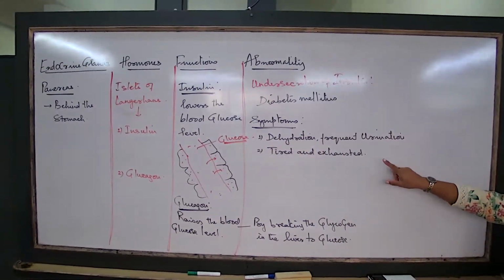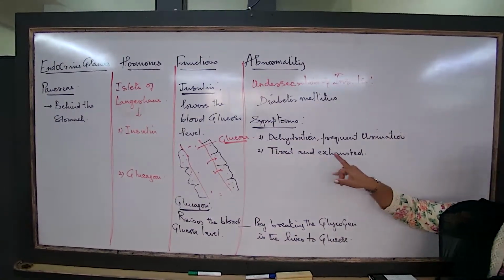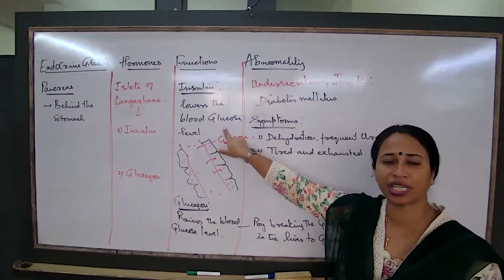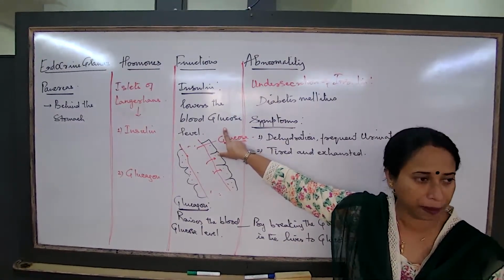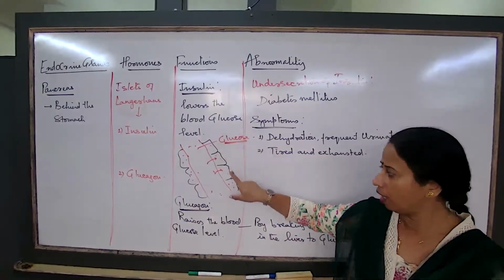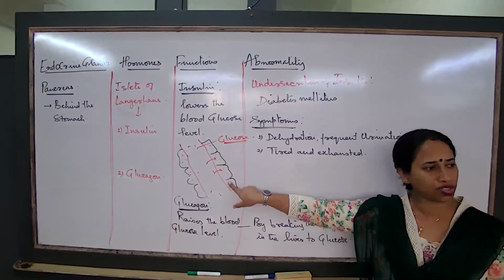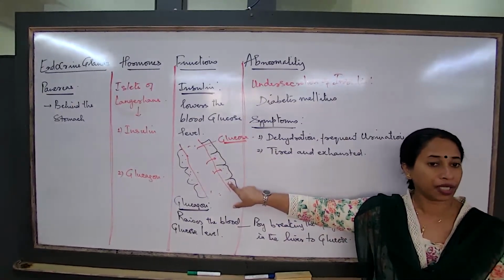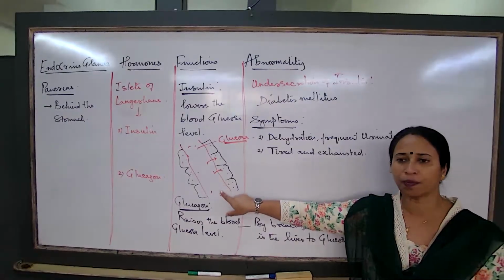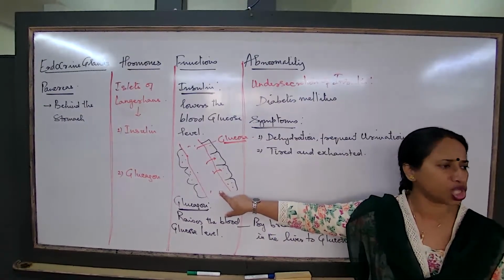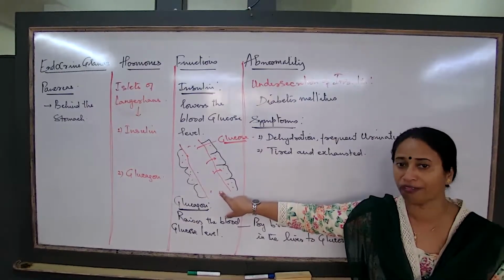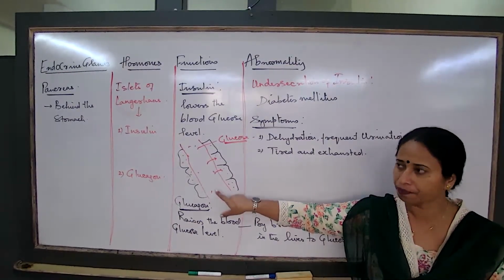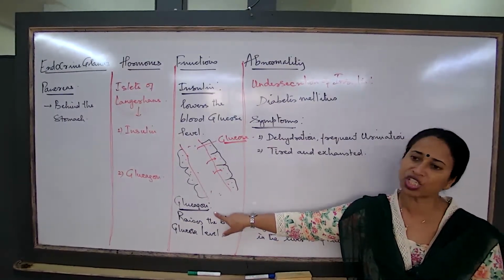Are we talking about the functions of insulin and glucagon just the opposite of each other? Yes. Insulin is every time lowering the blood glucose level, trying to keep the blood glucose level normal. How? Allowing the body cells to pick up the glucose from the blood. But normally, when the glucose in the blood becomes much lower, almost touching the threshold beyond which the blood glucose should not fall, at that time, the pancreas will start releasing just the other hormone.